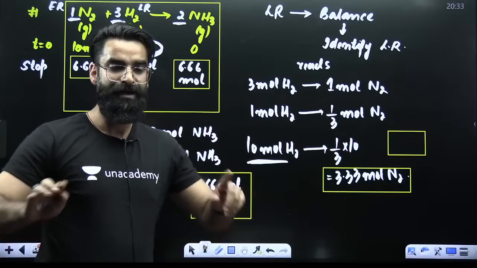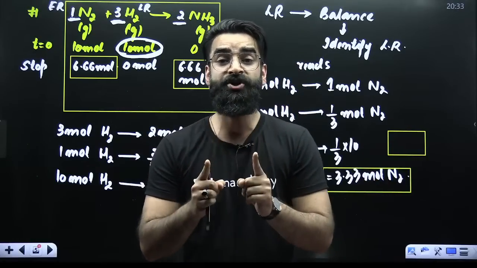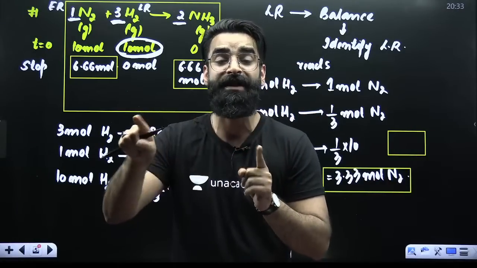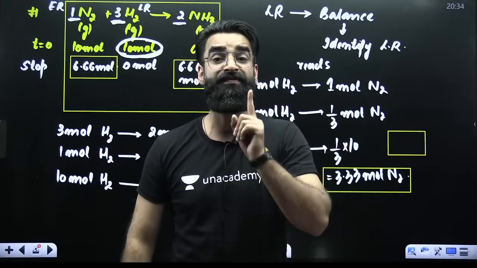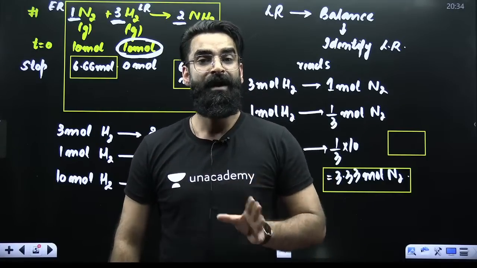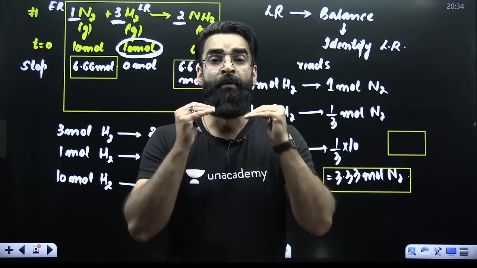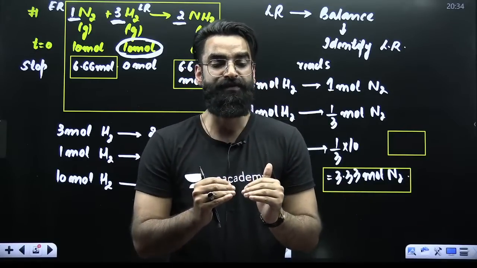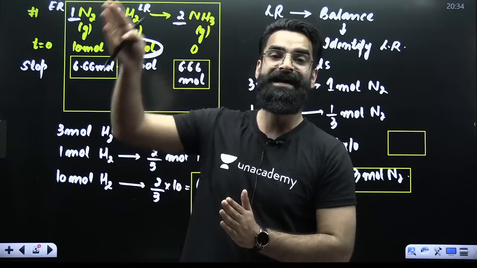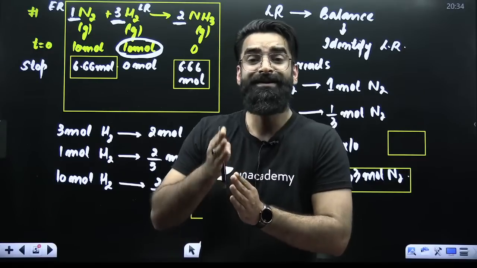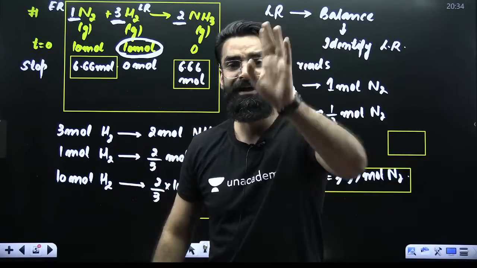I believe I'm clear. My dear students, I'm quickly summarizing all this. Whenever in a reaction you are given the amounts of all the reactants, you will use the concept of limiting reagent. First, balance the reaction. After balancing, identify the limiting reagent: moles of reactants divided by their stoichiometric coefficients, and the one that gets the lesser value is the limiting reagent. The limiting reagent decides the entire product formation, and also how many moles of excessive reagent will be left in the container. If I'm clear, let me know once in the chats.